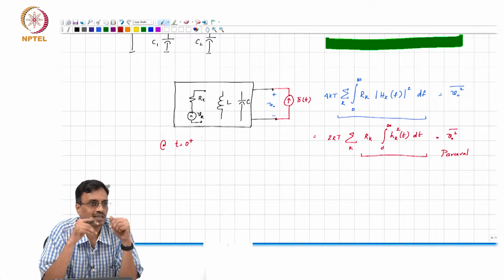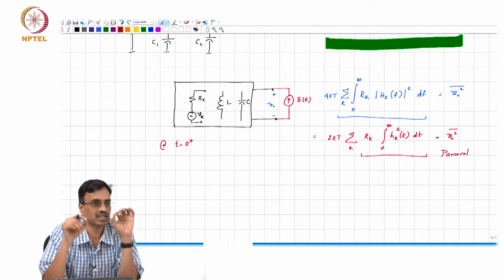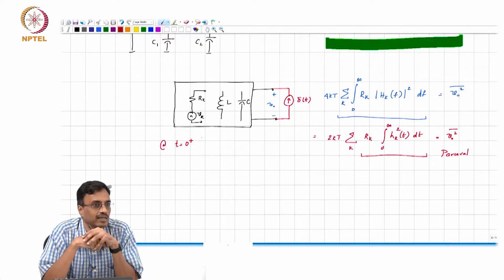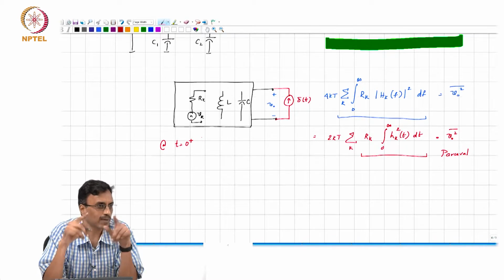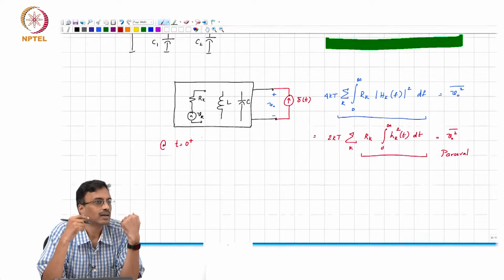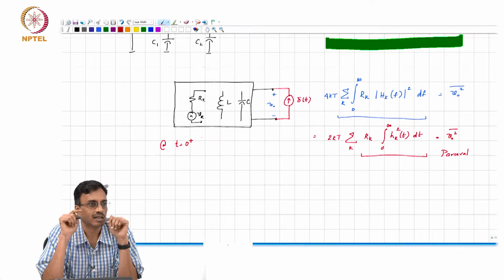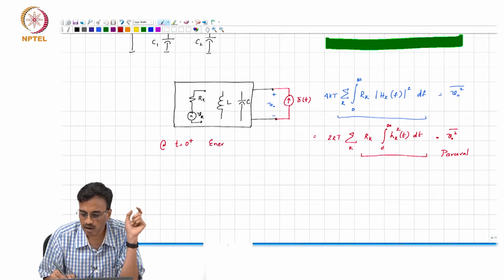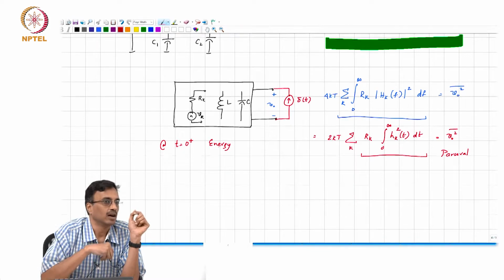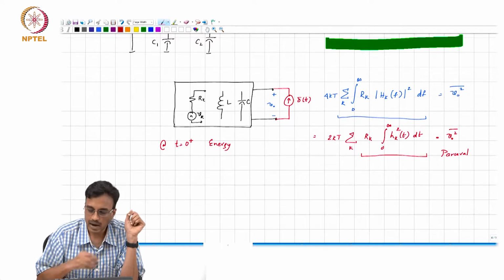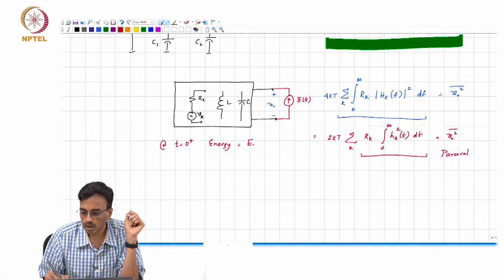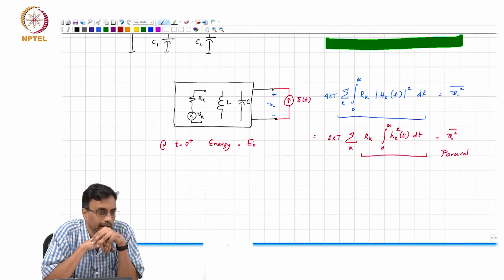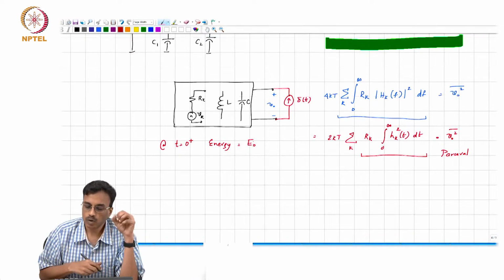Because these capacitors by hook or by crook have been charged by this impulse current source to some voltages, and as a result at t equal to 0 plus, the energy in the network is non-zero, and let us call that E0, correct?